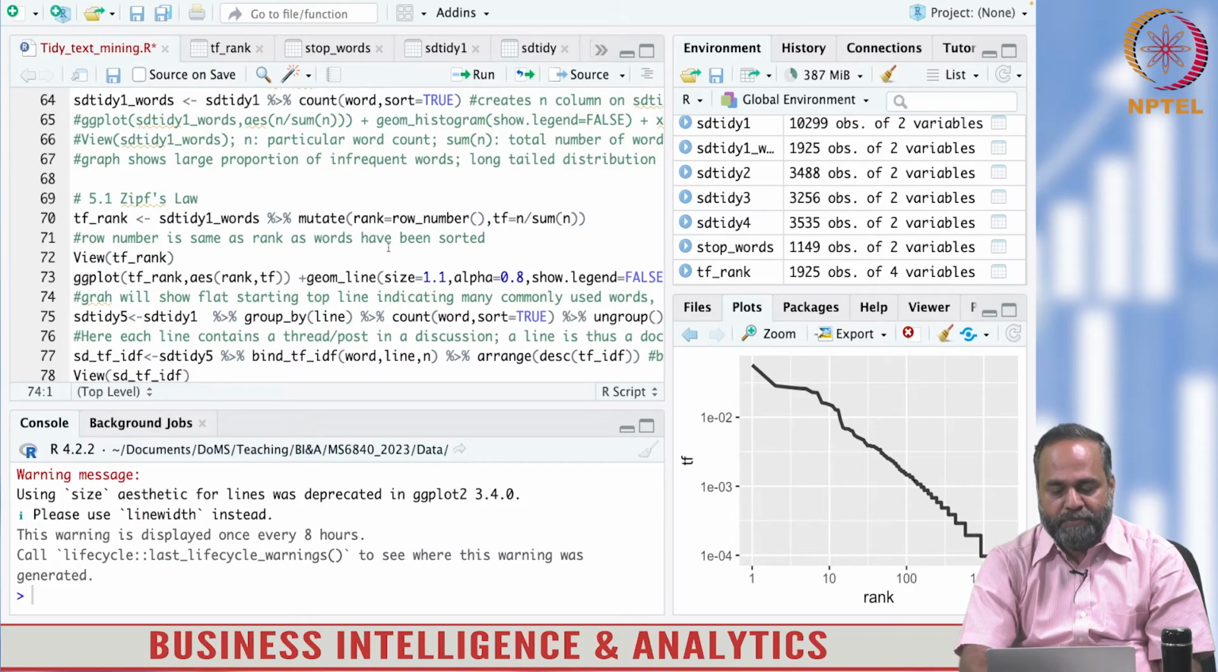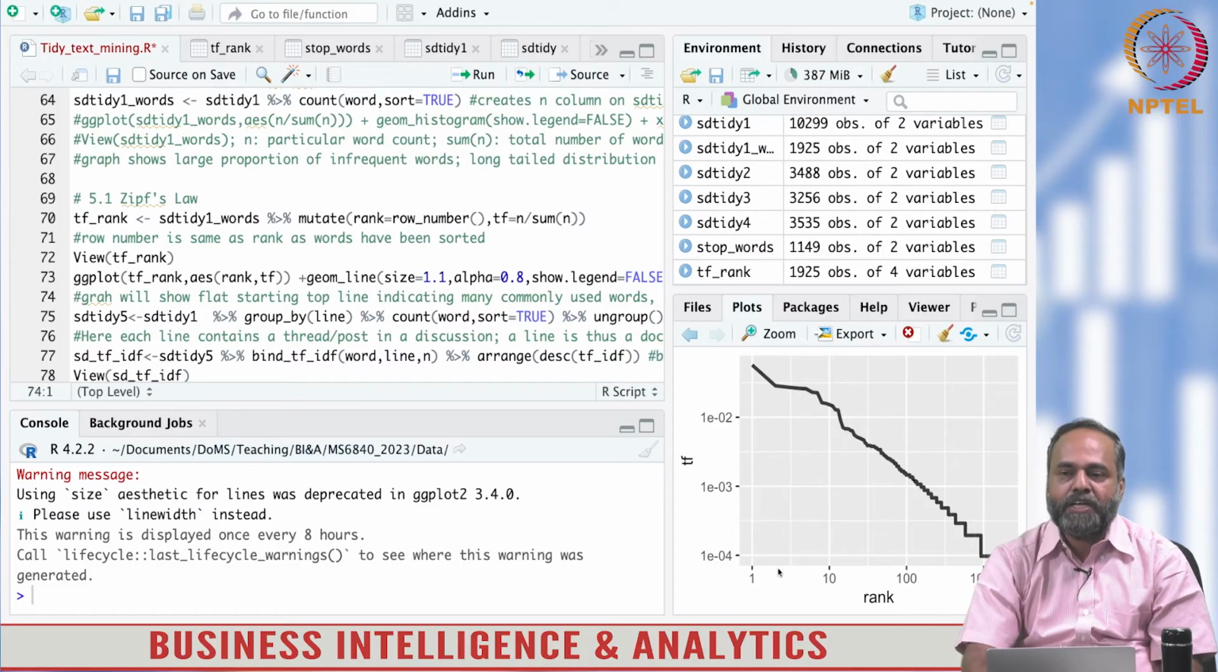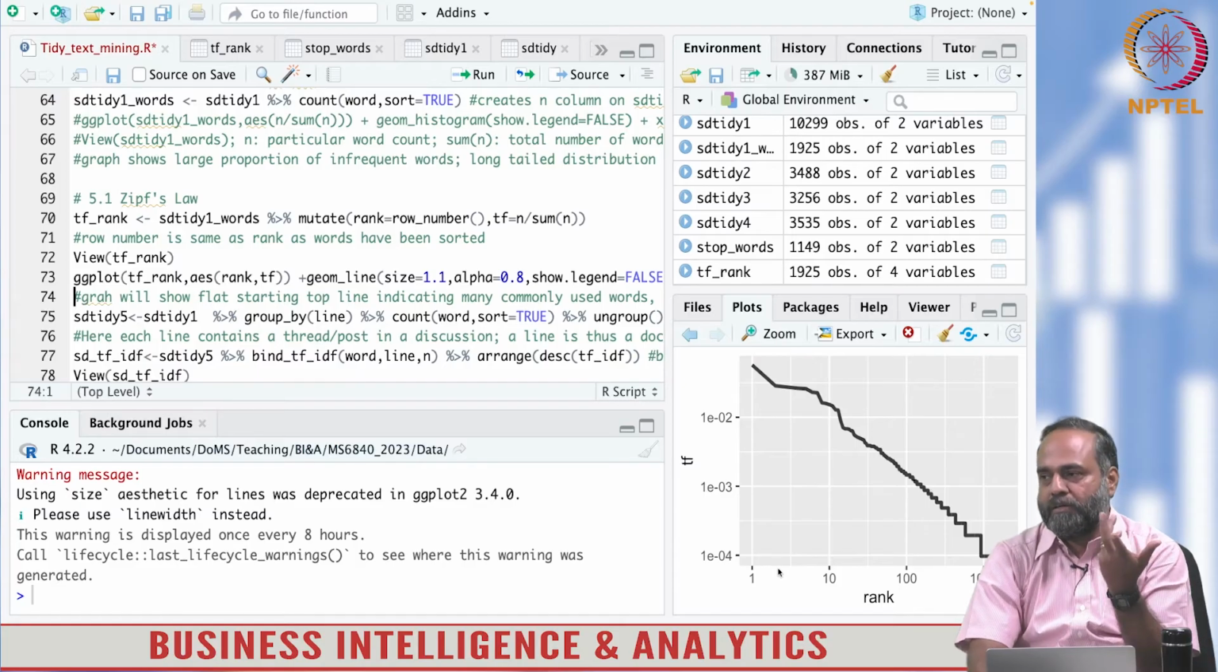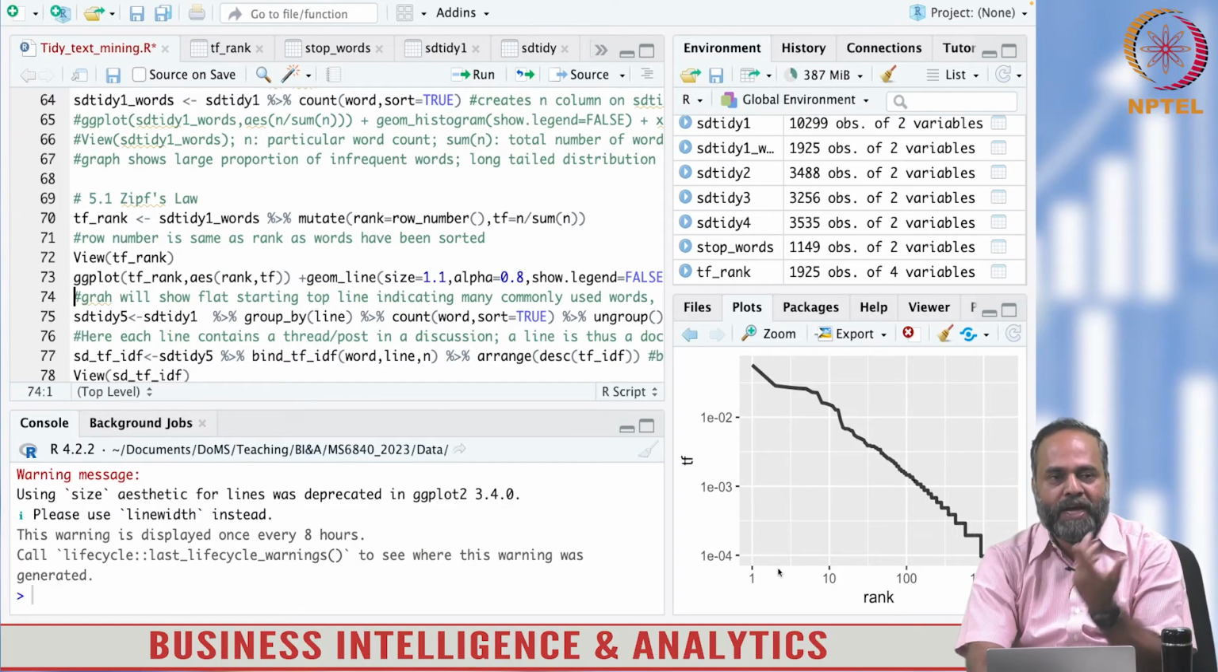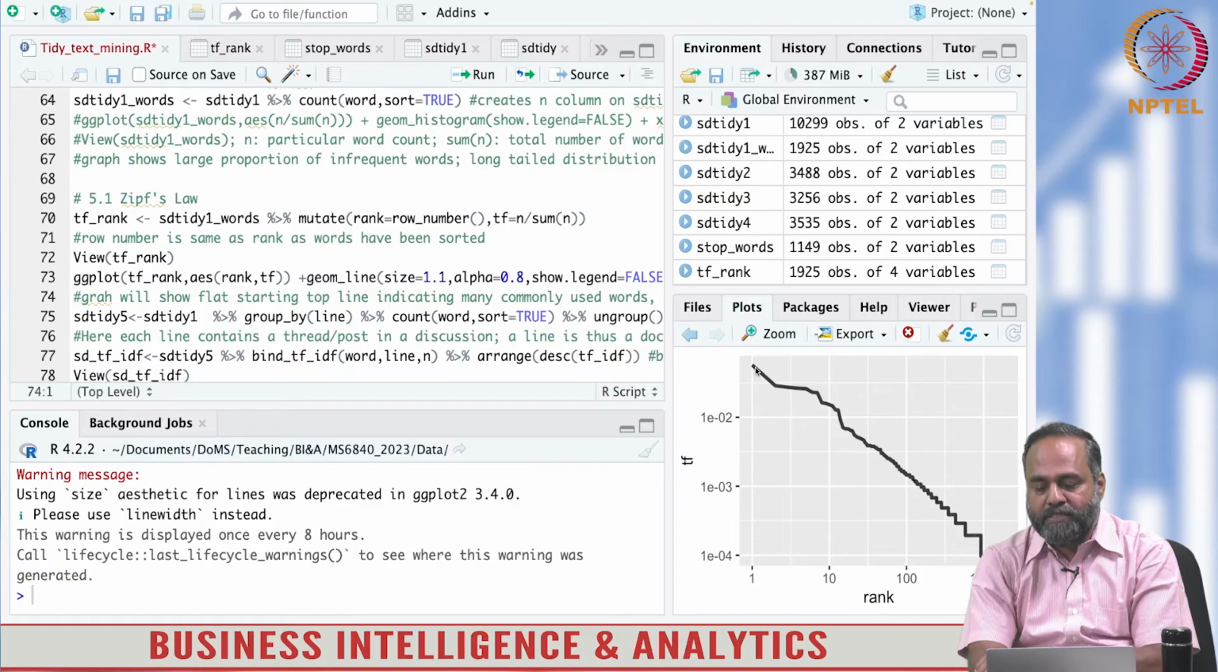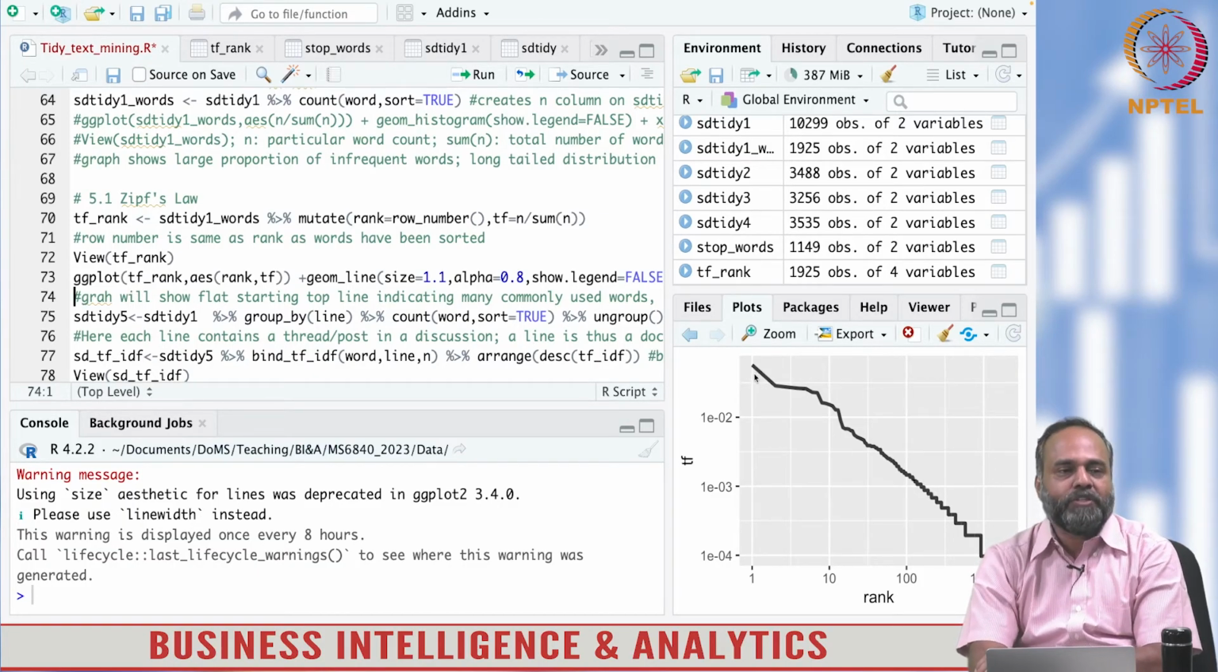Yes, this is Zipf's law, which is explained in your textbook, that is the rank of words. The commonly occurring words will have high rank in terms of TF because they are the most occurring. The word the may be the highest, followed by and, etc. So they all come here in terms of rank, and this particular part of the graph shows the popularity of the common words.